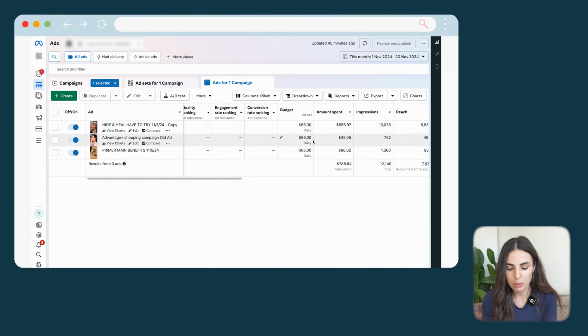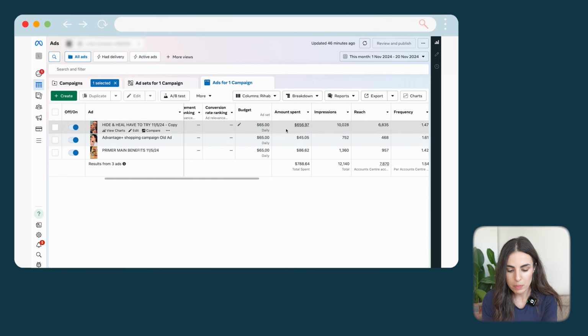So look at the ads and see which ones are ranking, for example, above average for engagement or for conversions or for quality, and see what maybe made this ad special, and try to copy the same thing in your other ads. Next, we have the budget, and as you can see, this is the budget at the ad set level. It's $65. It's just for info, just to keep track of how much I'm spending on this campaign.